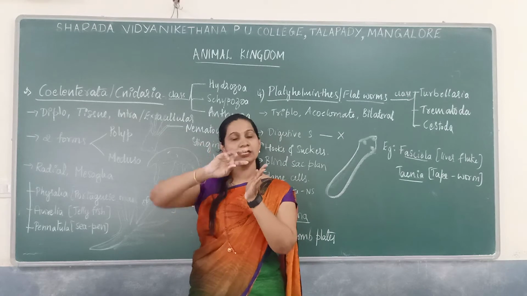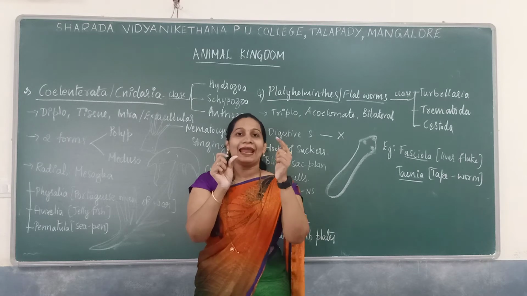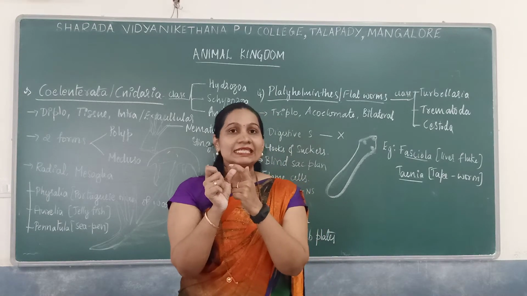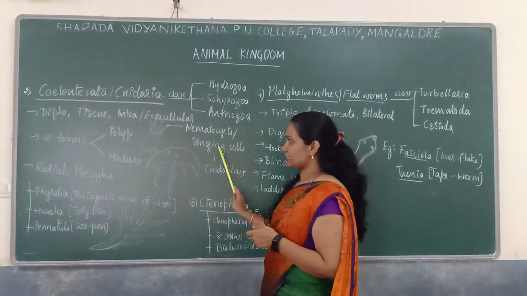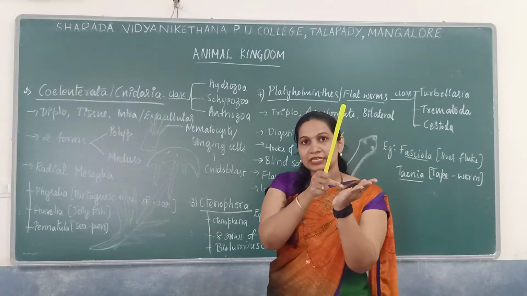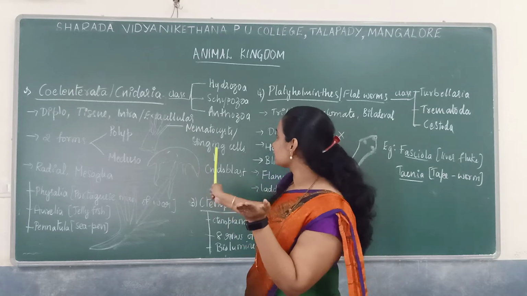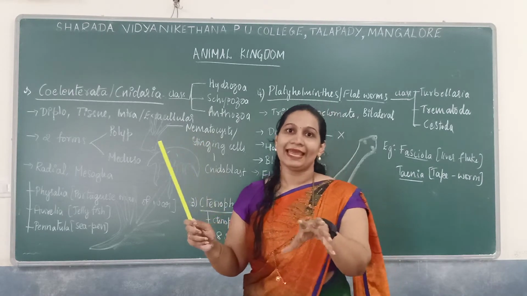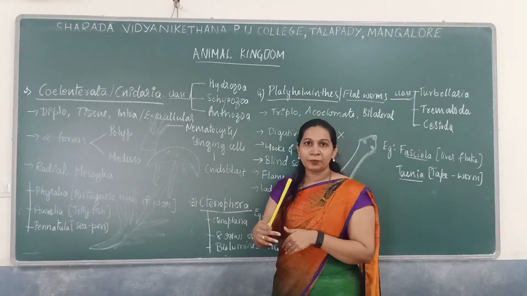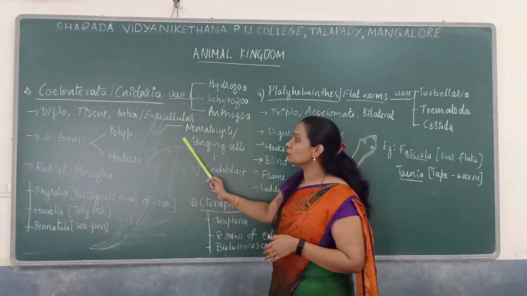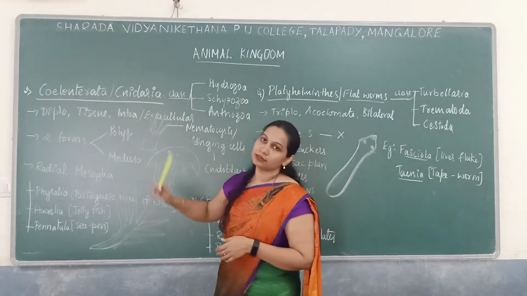There are tentacles, which consist of cells called cnidoblasts. Attached to the cnidoblast, there are stinging cells, or nematocytes. On the tentacle there is a cnidoblast, and upon that there are nematocytes, the stinging cells, which help in adhesion, so that the animal is attached to the substratum, or in the capture of prey. For these purposes they use the tentacles as well as the cnidoblast. This is one of the very important features seen in the Coelenterata members.